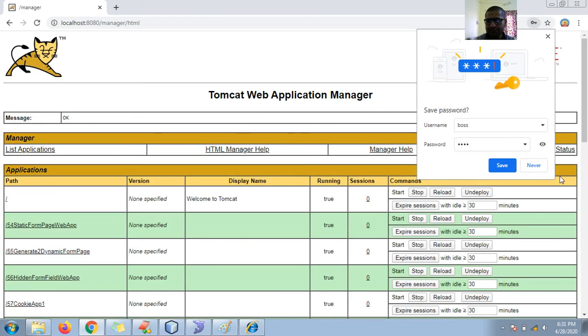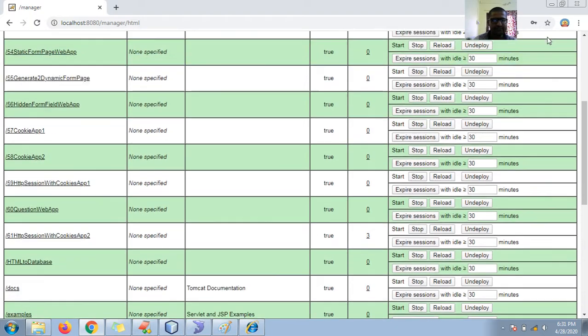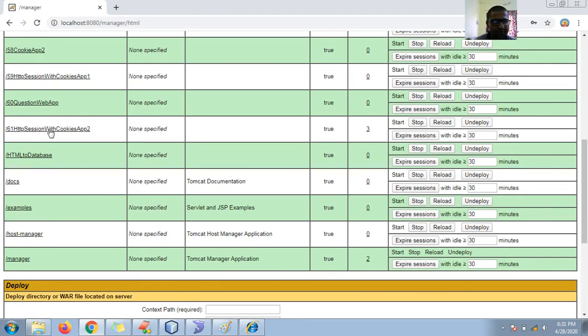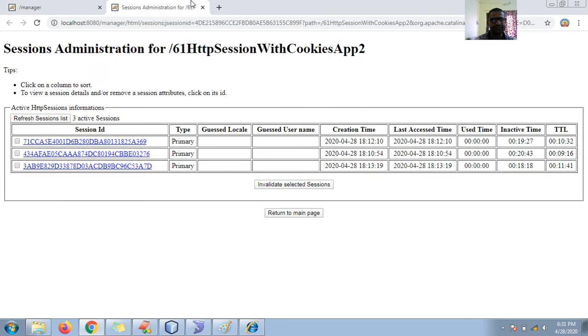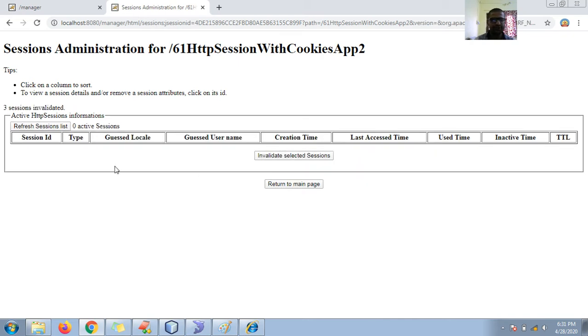Let me try this practically, where is my 61 application, which works with HTTP session with cookies? It has 3 sessions, you can see here, right? So let me invalidate the selected sessions. Okay, fine. Return to the main page.